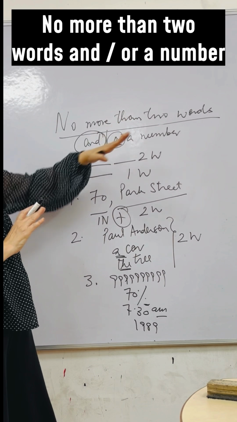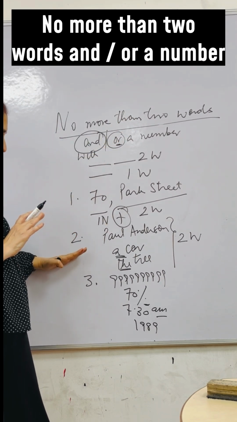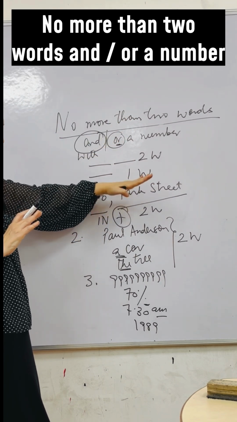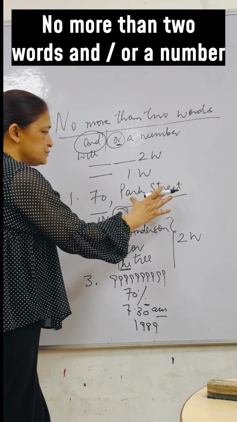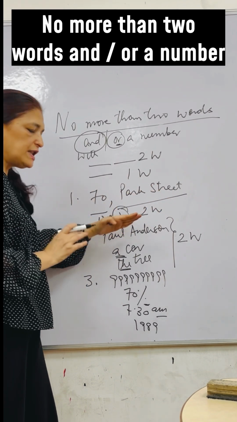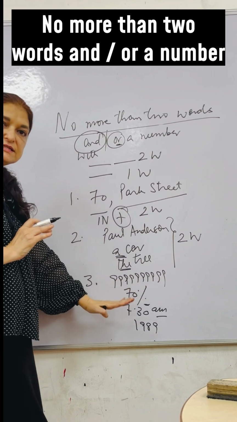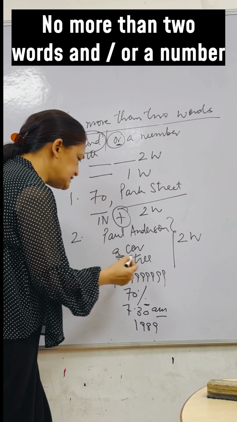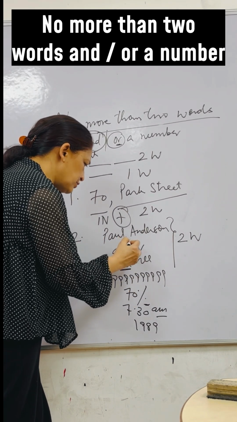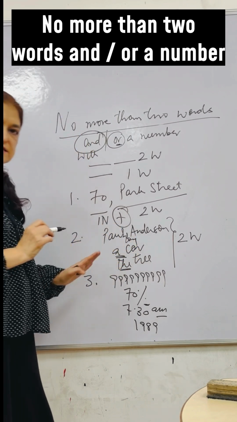Now, the 2 words or a number. Clearly, we can see we have three different methods or ways of writing answers. First has both words and a number. Second will have just 2 words or less than 2 words also. Third will have just a number. So here my answer can be just a word, like if I say toy. So this is just a word.